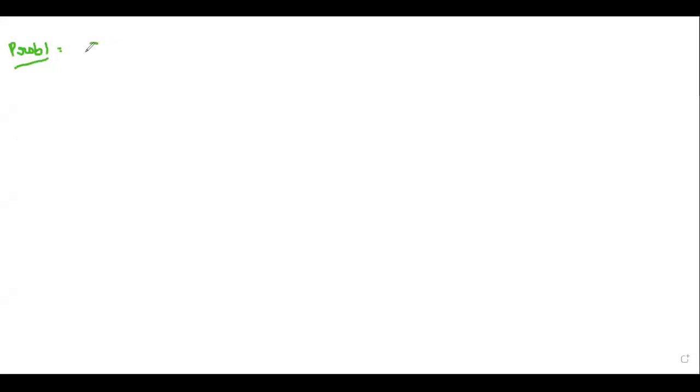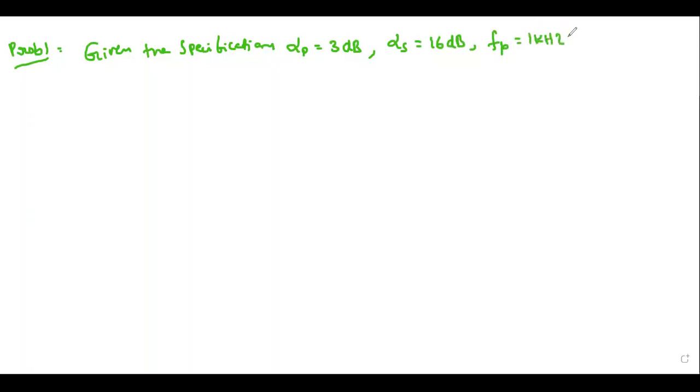Problem 1. Given the specifications alpha P is equal to 3 dB, alpha S is equal to 16 dB, passband frequency Fp is equal to 1 kilohertz, and stop band frequency Fs is equal to 2 kilohertz.